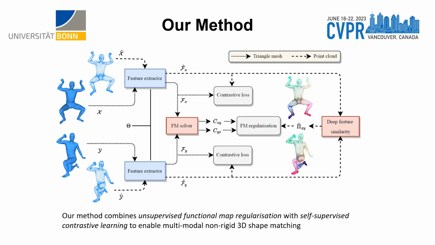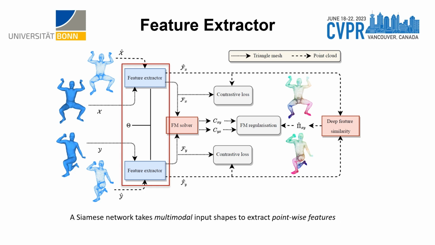In this work, we propose a simple yet efficient self-supervised learning framework to combine both the functional map framework and deep feature learning. Specifically, our method combines unsupervised mesh-based functional map regularization and self-supervised contrastive learning to enable multimodal non-rigid 3D shape matching. Our framework consists of 3 components and 2 regularizations, which I will introduce in the following. The first component is the feature extractor, which is a Siamese network that can be used for pointwise feature extraction for both point clouds and meshes. And it is also the only learnable component in our framework.